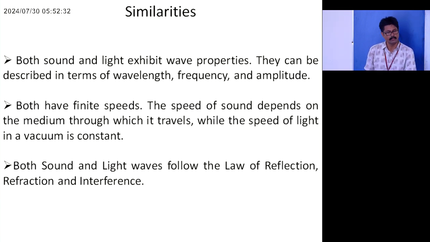At the same time, both of them move with different velocity in different media. For example, a sound wave travels in air with a particular velocity, 330 meters per second. It moves with a different velocity in water. Similarly, light in a vacuum moves with a velocity of 3 lakh kilometers per second, whereas light moves with a different velocity in glass. So velocities are different in different media for both sound and light waves.